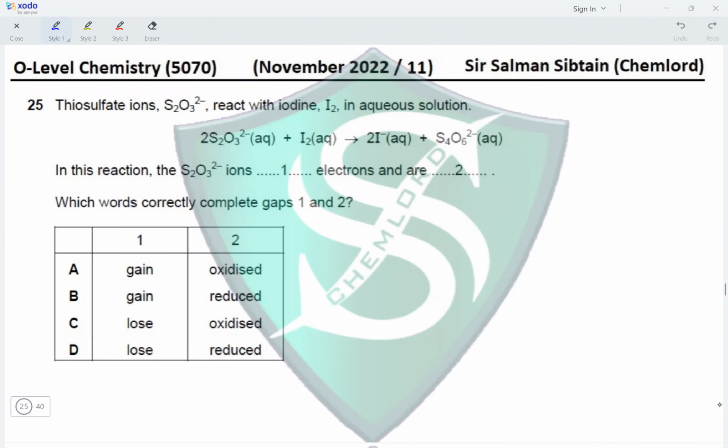Question 25. Thiosulfate ions, S2O3 2-, react with iodine in aqueous solution, and the equation is given. In this reaction, the thiosulfate ions are dash represented by 1, electrons are dash represented by 2. Which word correctly completes gaps 1 and 2? So gap 1 says gain or lose. Option 2 says oxidized or reduced. So we need to find out the oxidation state of sulfur in both of these ions.